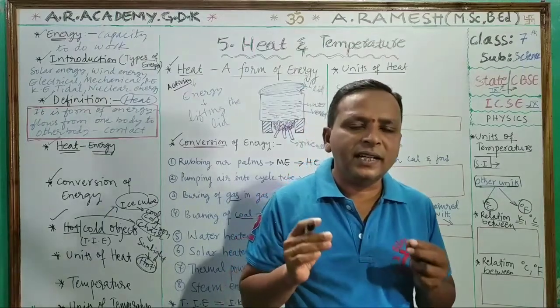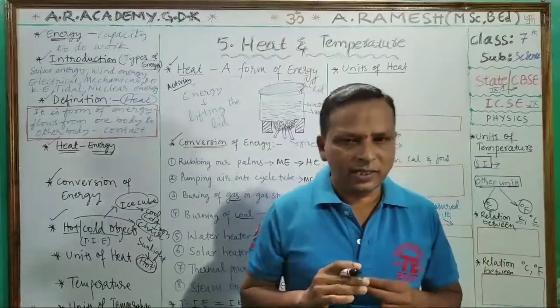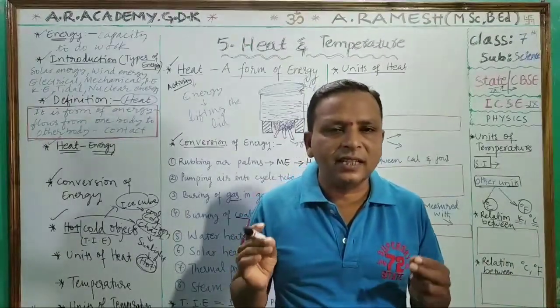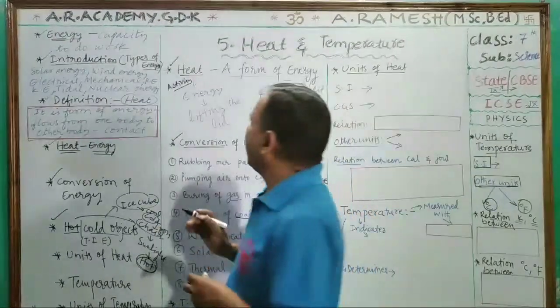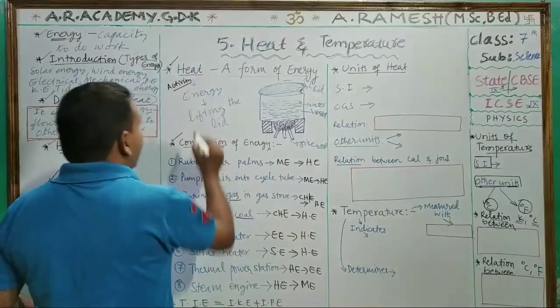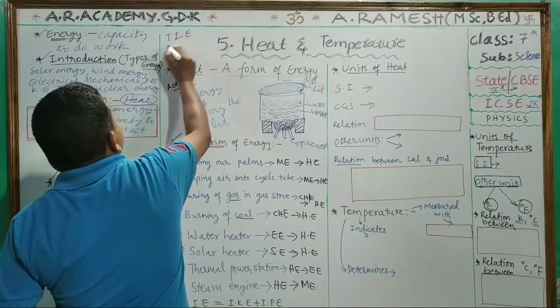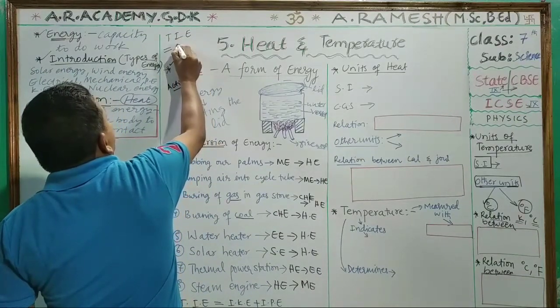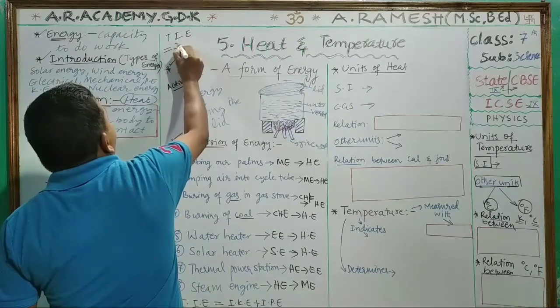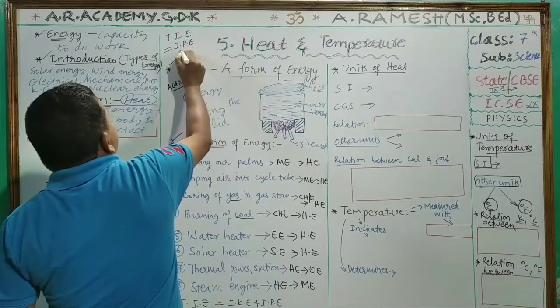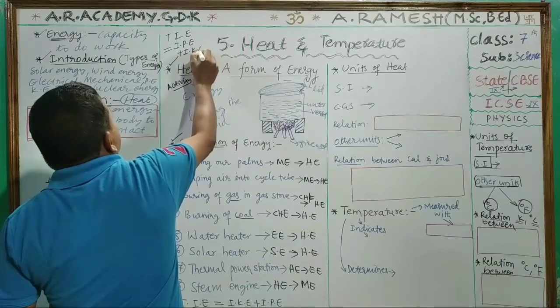If total internal energy is more, that is a hot body. If total internal energy is less, that is a cold body. Total internal energy means the sum of the internal potential energy plus internal kinetic energy.